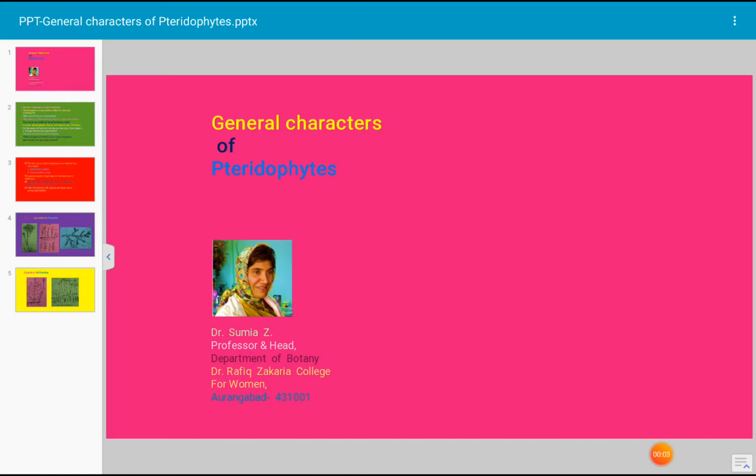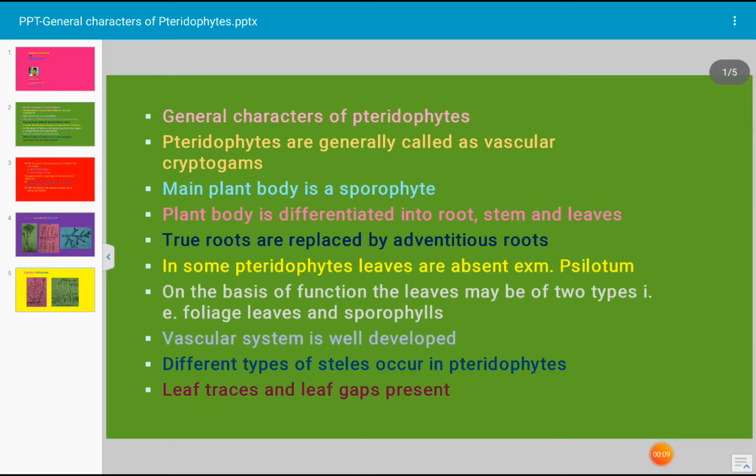Today's topic for discussion is general characters of pteridophytes. Let us see all the details. The pteridophytes are generally called vascular cryptogams. They are the most primitive plants on the earth, and the pteridophytes have vascular tissue, that is xylem and phloem. These vascular tissues help in conduction of food and water.